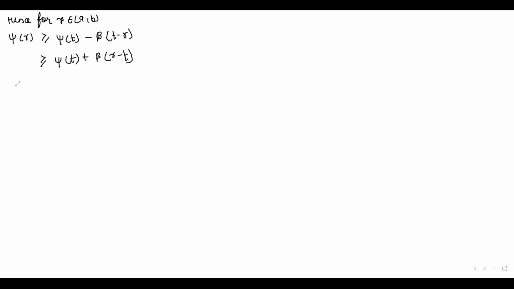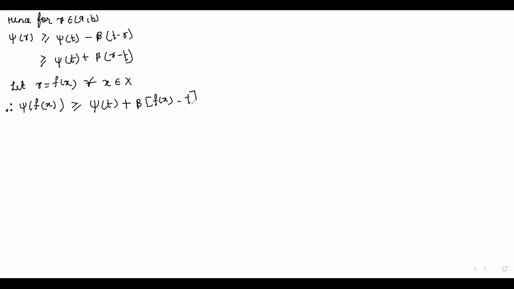So now let r be equal to f(x) for x belonging to the measure space X. Therefore ψ(f(x)) is greater than or equal to ψ(t) plus β times (f(x) − t).